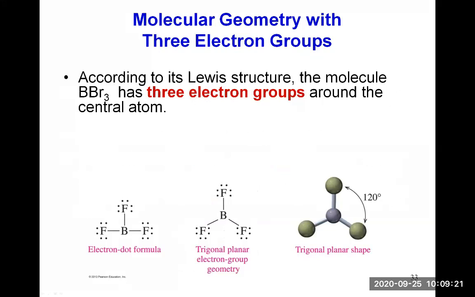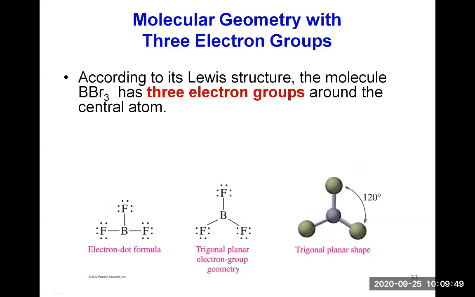What is the molecular geometry when your central atom has 3 electron groups? For example, BBr3, boron bromide, has 3 electron groups around the central atom. If you look at the electron dot formula here on the left, you can see that boron, the central atom, has only 3 single bonds around it.